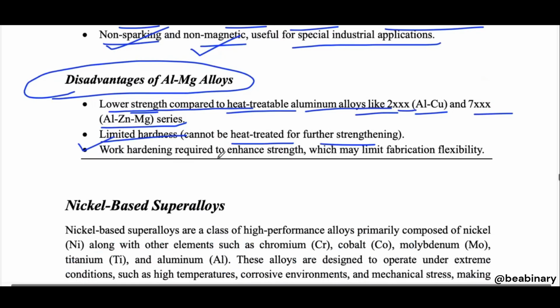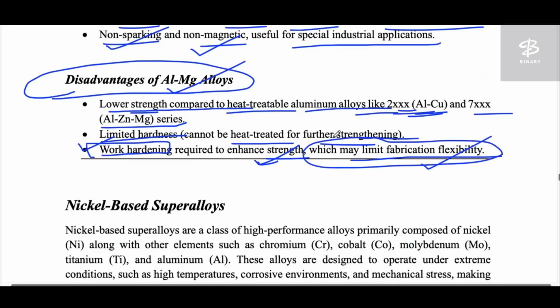Okay, so work hardening is required to enhance the strength, which may limit fabrication flexibility. Whenever we require to enhance the strength, we do work hardening. But in case of this particular alloy, the aluminum magnesium alloy, we cannot increase the strength as much as in the case of aluminum copper, because it has limited fabrication flexibility.